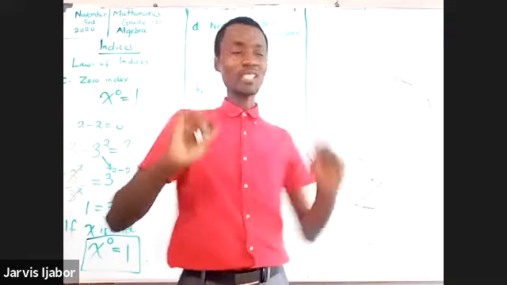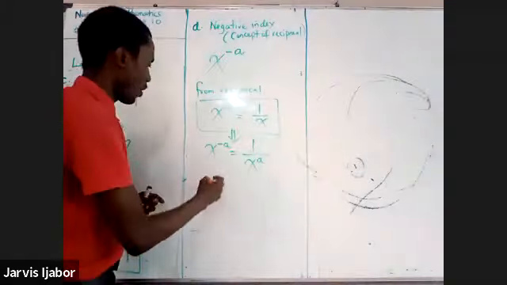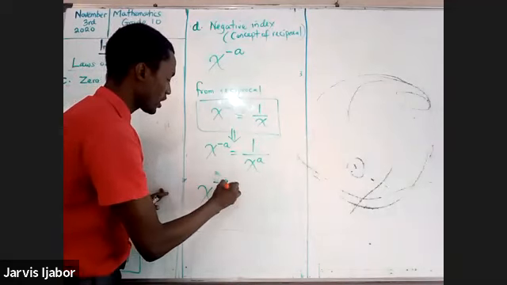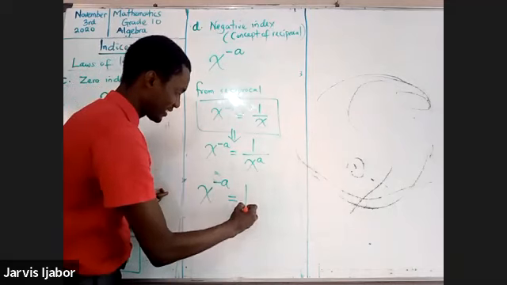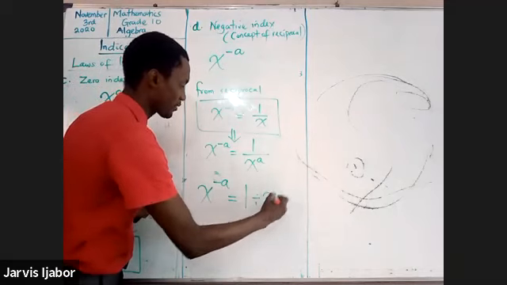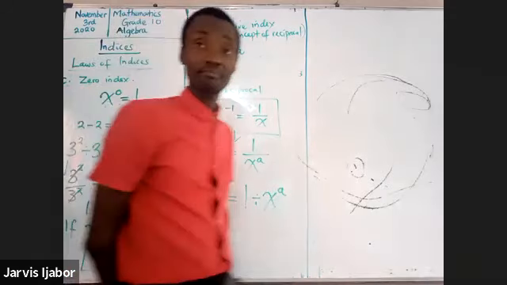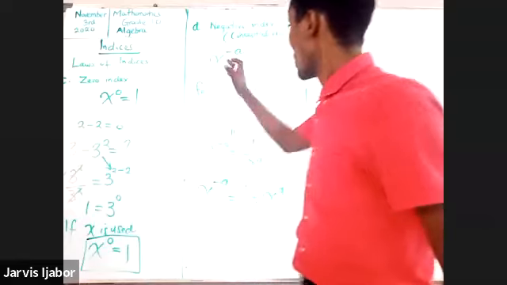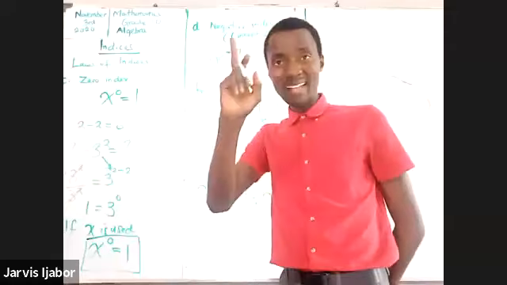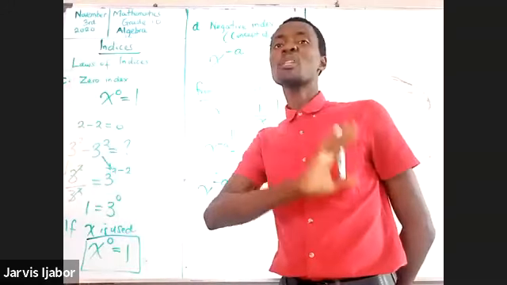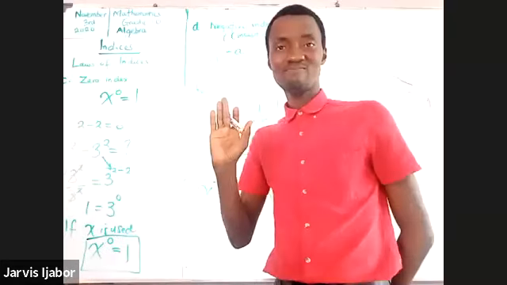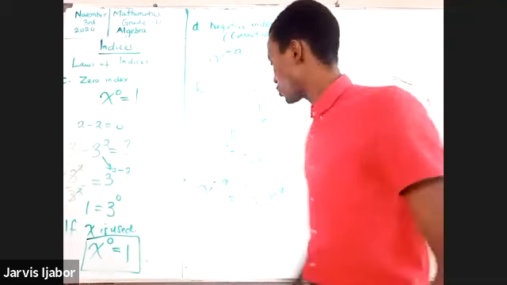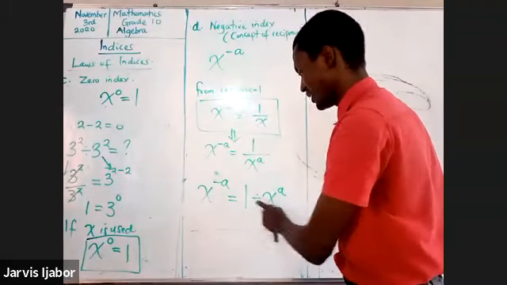So let's look at this for instance. It means that x raised to the power of minus a would mean 1 divided by x raised to the power of a. That's what it means. X raised to the power of negative a will mean 1 over x to the power of a, because we know that 1 multiplied by anything will give me that thing.